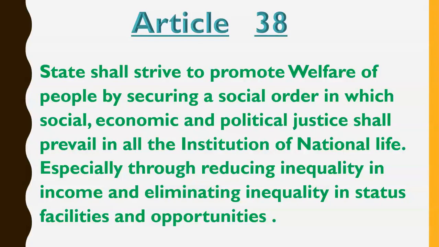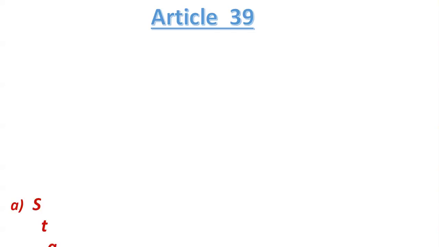Similarly, there should be equality of opportunities. Means it should not happen that few people are getting all the opportunities and few people are not getting any opportunity at all. So it is the duty of the government to eliminate inequality in opportunity. Means all the people in India should receive equal opportunities. So this was Article 38. If we have to summarize, then we can say that Article 38 guides the government to make India into a welfare state.